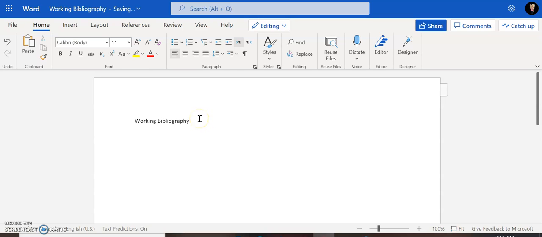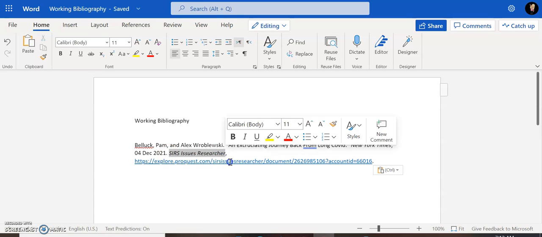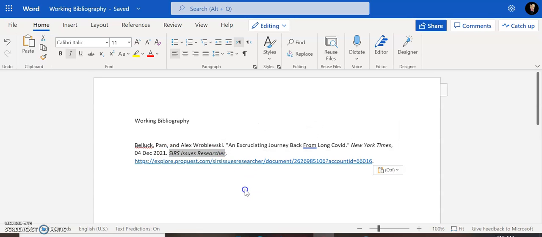And eventually I'm going to center that title, but I just need to now paste down my citation for that New York Times article. Notice the citation has the link to the article on ProQuest SIRS. It says that it came from ProQuest SIRS. It's very important to tell where you got your information from, but it is an article from the New York Times that is from the 4th of December, 2021. So all of that information is there in my citation to go on my working bibliography, and I have a live link so that I can easily get back to this document when I need it.